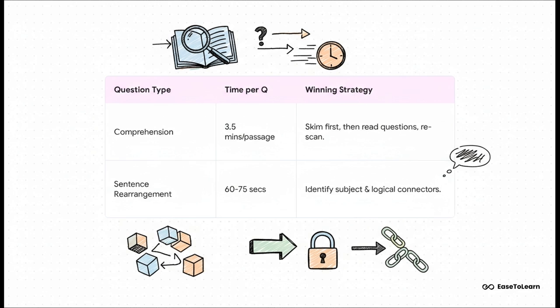For sentence rearrangement, aim for 60 to 75 seconds. The key is to find the sentence that starts the story, the subject, and then look for connecting words that create a logical flow.